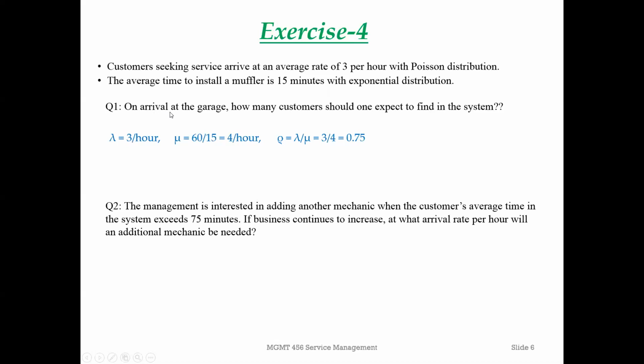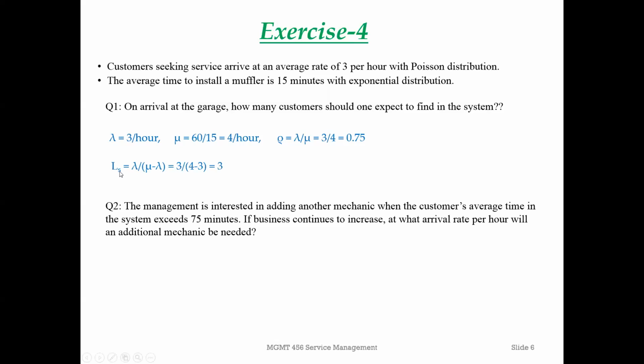Now let's try to solve the first question. On arrival at the garage, how many customers should one expect to find in the system? So how many customers in the system? If you rethink the formulas we covered in the beginning, this is really talking about the number of customers in the system, which basically means LS.